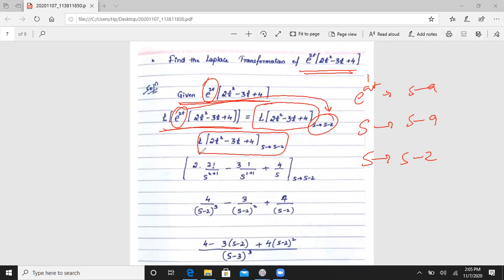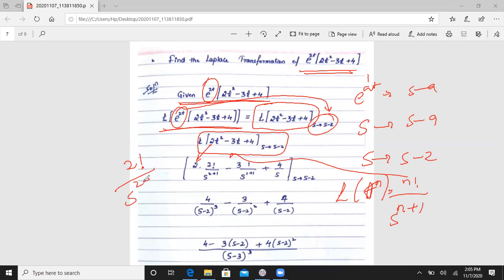When we simplify this function, you already know the Laplace transformation of t to the power n is n factorial divided by s to the power n plus 1. Your formula is there. So using this formula, we solve directly. It is 2 as a constant value, t square, that means t to the power 2, that means 2 factorial divided by s to the power 2 plus 1. The second function is 3 as it is, t to the power 1, that is 1 factorial divided by s to the power 1 plus 1. And the Laplace transformation of 4, it is a constant value, becomes 4 by s.